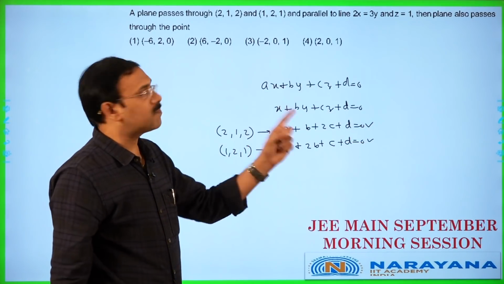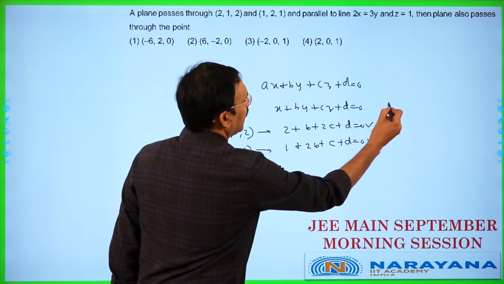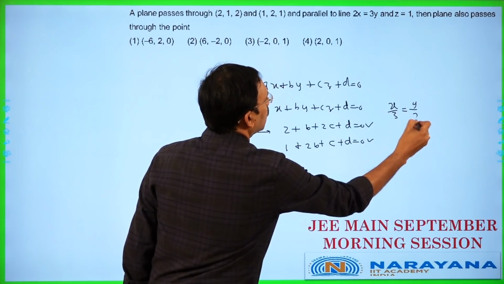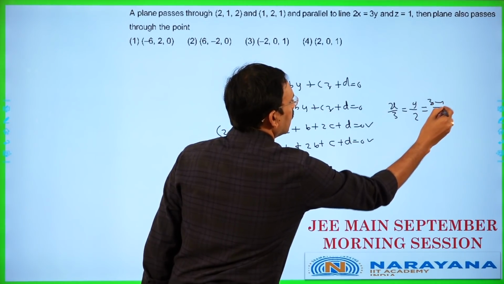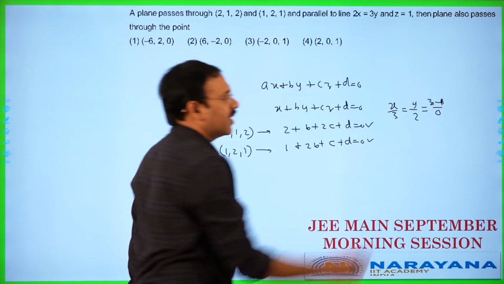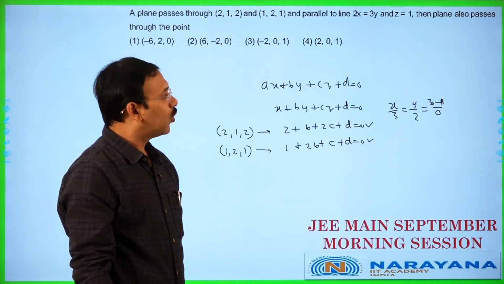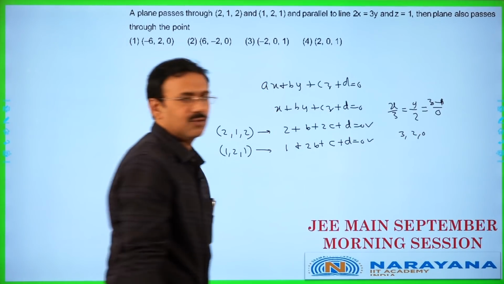Now, the plane is parallel to this line. What is this line? You arrange the line like x by 3 is equal to y by 2, which is equal to z minus 1 by 0. So, the same line equation can be arranged like this, whose line DRs are 3, 2, 0.